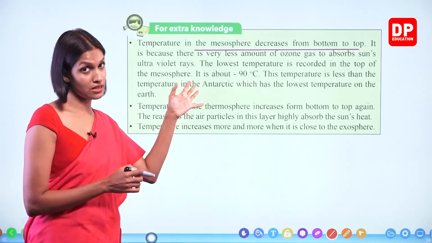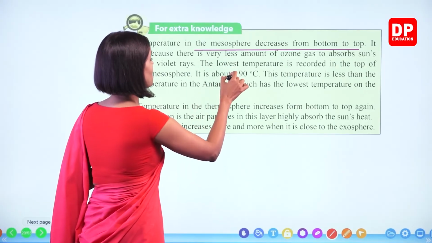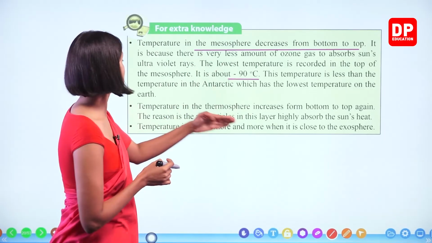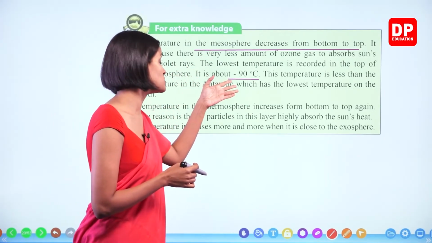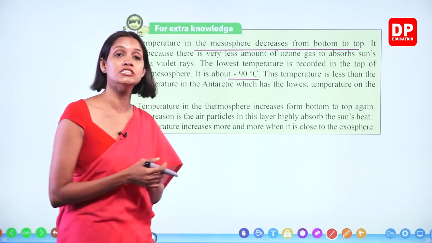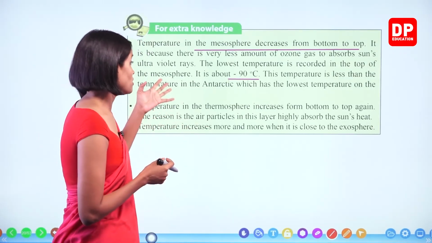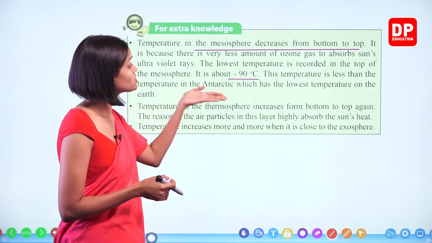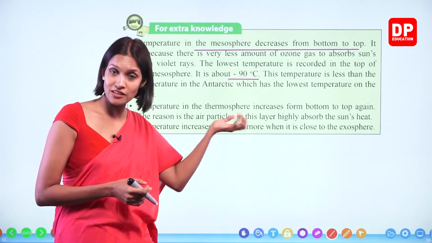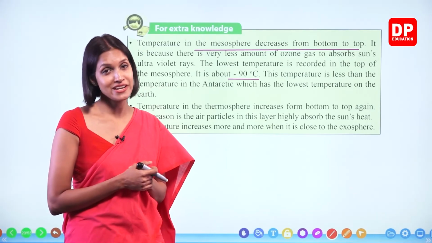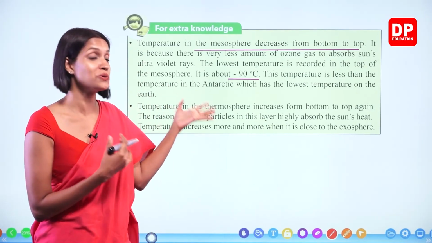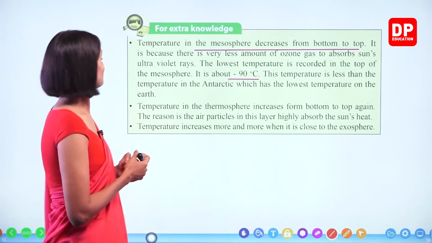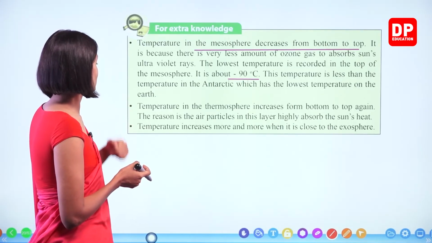The lowest temperature recorded at the top of the mesosphere is about minus 90 degrees Celsius, as I mentioned earlier. This temperature is less than the temperature in Antarctica, which has the lowest temperature on the Earth. On the Earth, the lowest temperatures are recorded in the polar regions, so this temperature is even lower than those. Right, children? So you can imagine how cold this layer of the atmosphere would be. Right? Okay. So, the next one.